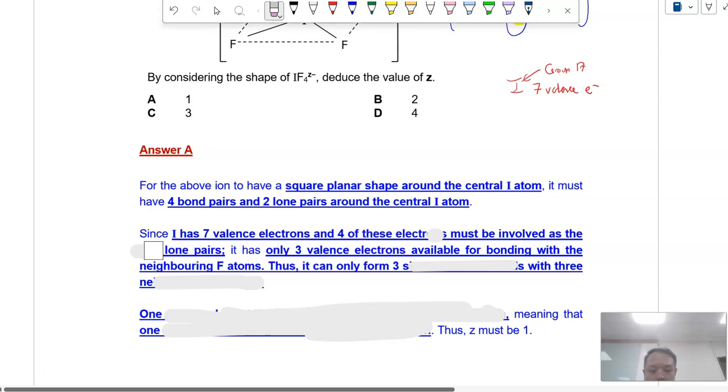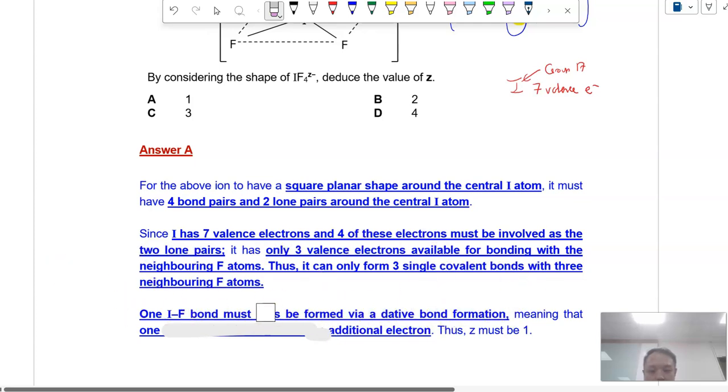So, explanation as explained. Iodine has 7 valence electrons, 4 of these must be involved as lone pairs. 3 valence electrons are available for bonding, so it can only form 3 single covalent bonds. So 1 IF bond must be formed by a dative bond, meaning that the 1 fluorine atom must have gained 1 additional electron.